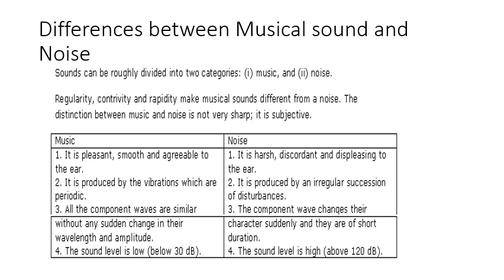In musical sound, the sound level is low; in noise, the sound level is high. The wave nature of musical sound is regular in shape; in noise, it is irregular in shape. Generally, sound waves from musical instruments like veena, guitar, and harmonium are musical sounds, and sound waves from thunder, crackers, trucks, etc. are noise. So these are the differences between musical sound and noise.